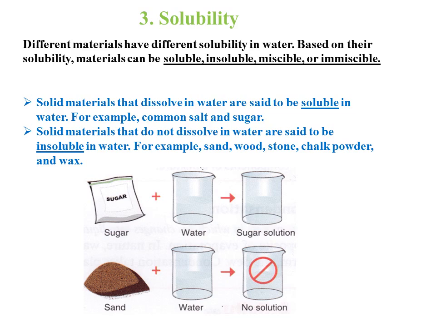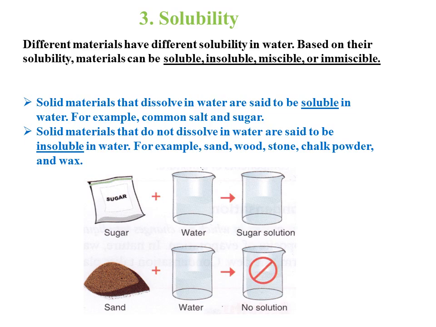So let's come to the solubility. Solubility is actually the property in which some materials can be dissolved in water or totally mixed with the water, or do not mix with the water. So the property by which any material can dissolve in water is the property of solubility.